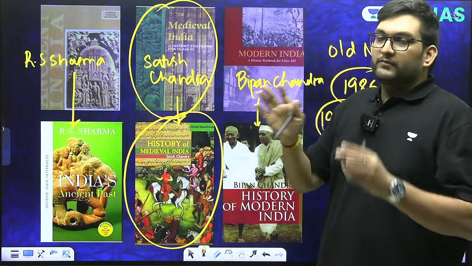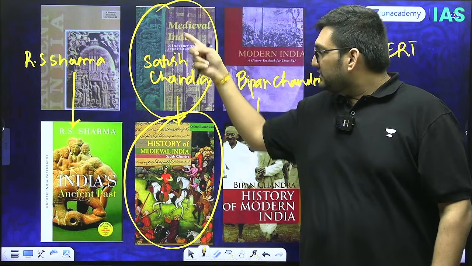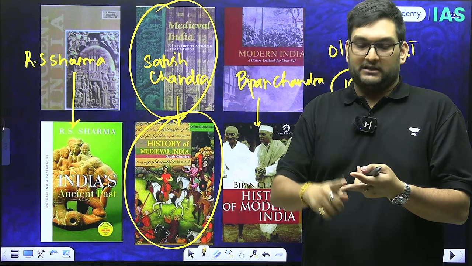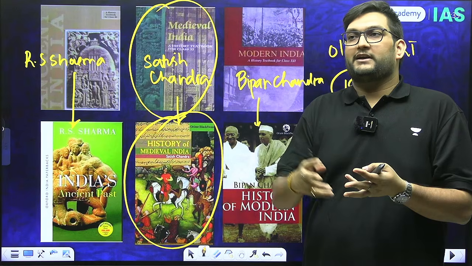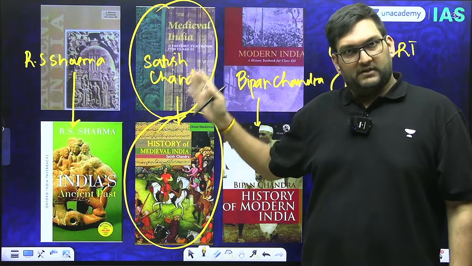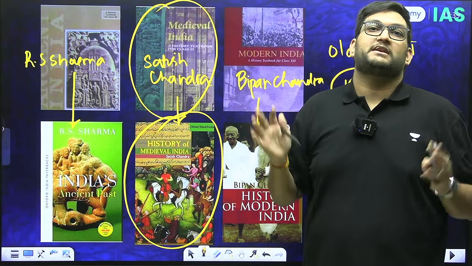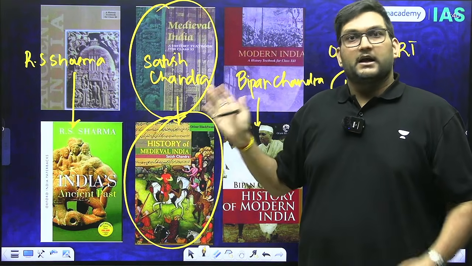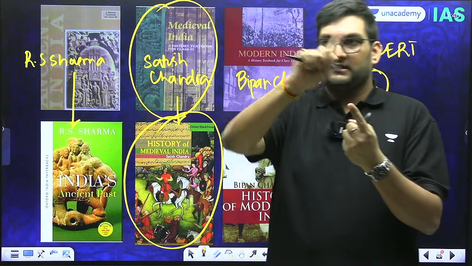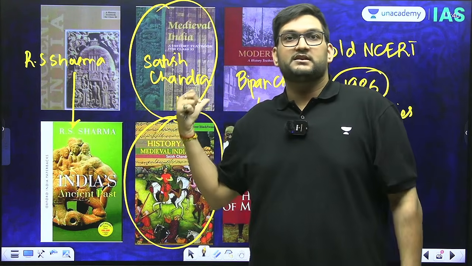So if you have ever referred to this book, this is the most trustworthy. Be it Akbar's religious policy, be it the Delhi Sultanate, be it the concept of the Turkish invasion, everything is very well covered. This is a very good book. I also use it as a base, very good book in that regard. In our metrics of trustworthiness, this is the most trustworthy.